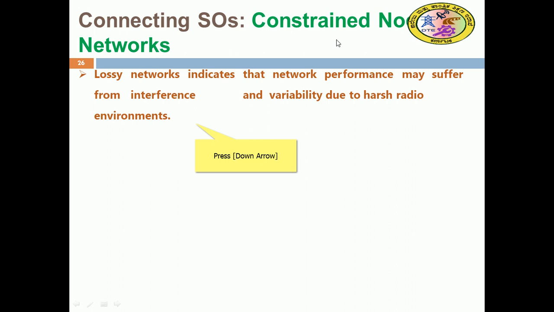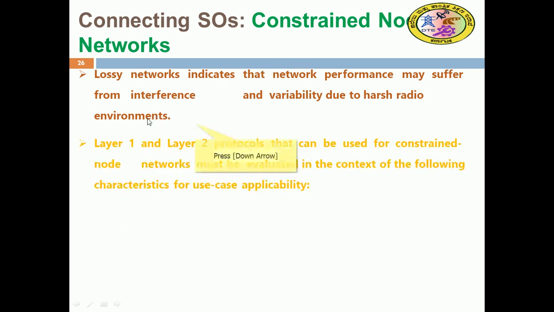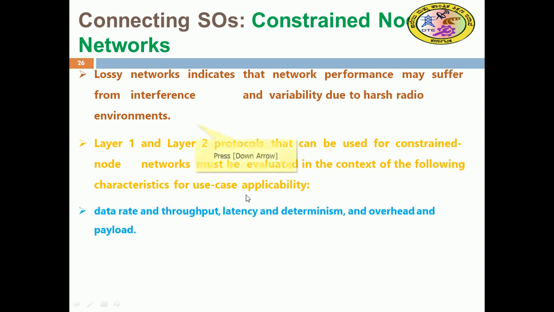So due to constrained devices, the performance is hampered even in a network. Layer 1 and 2 protocols can be used in a constrained node network and evaluated in the context of the following characteristics for use case applicability: data rate and throughput, latency, determinism, and overhead or payload.